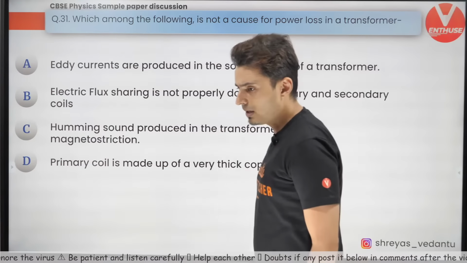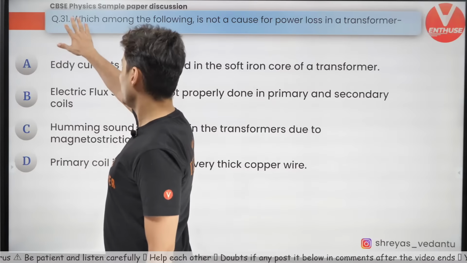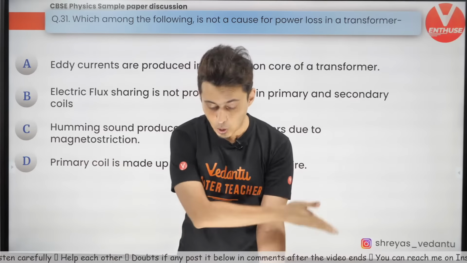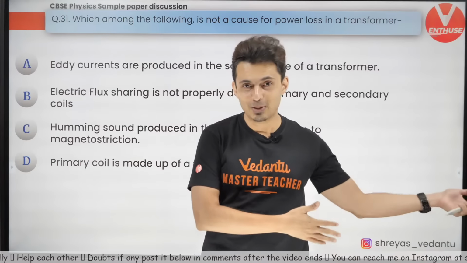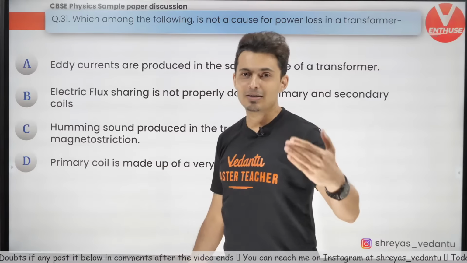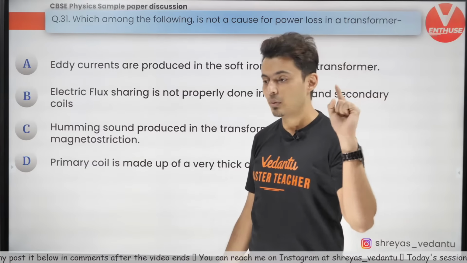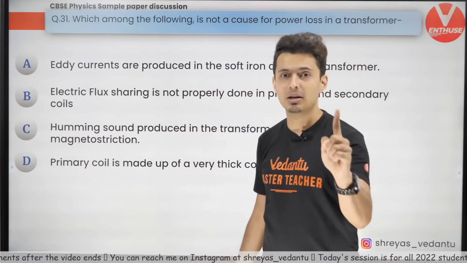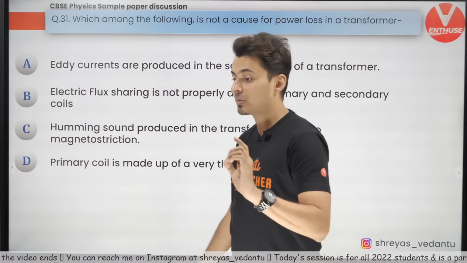This is CBSE Anna Nagar. Guys, you don't read or what? CBSE Physics Sample Paper Discussion. Read the title. It's there below. Physics CBSE Sample Paper Discussion is given. It is the official paper released by CBSE, and it's a mock paper. This is the only one of its kind. 55 questions are there. You need to solve this for the term 1 CBSE examination because it's going to be of objective type.